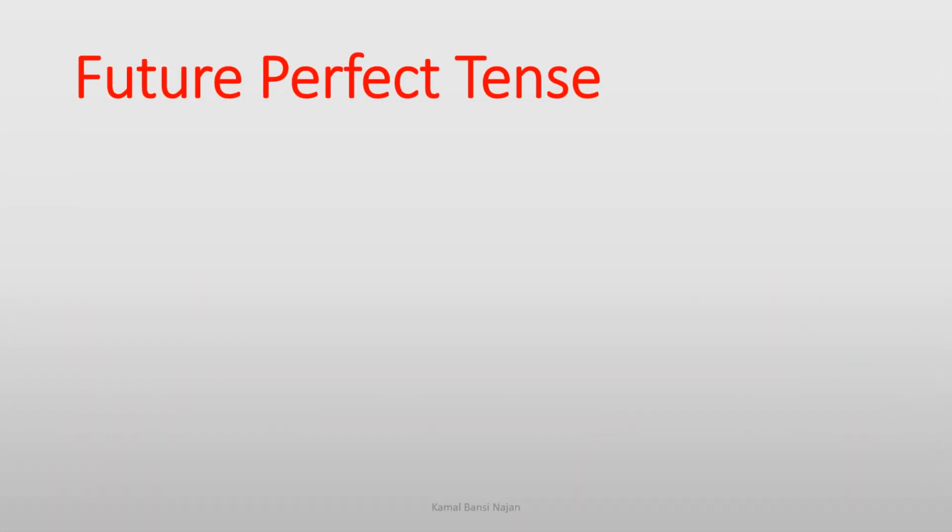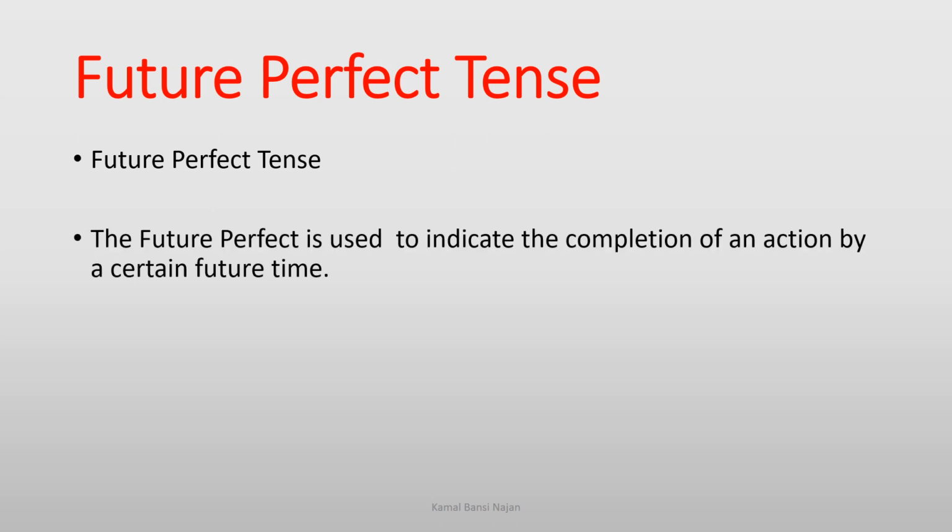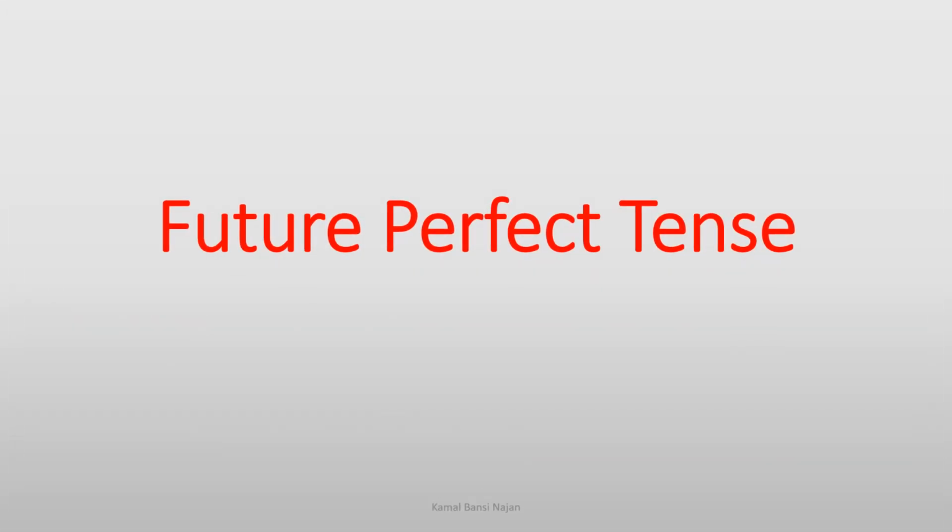Future perfect tense. The future perfect is used to indicate the completion of an action by a certain future time. That is the future perfect tense.